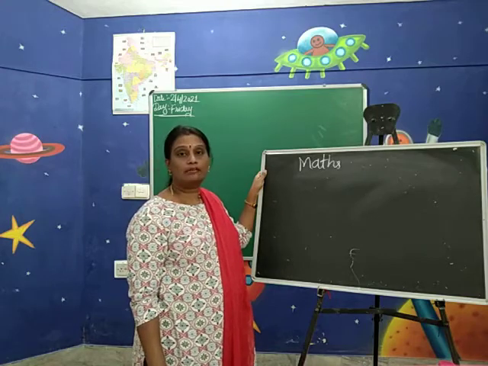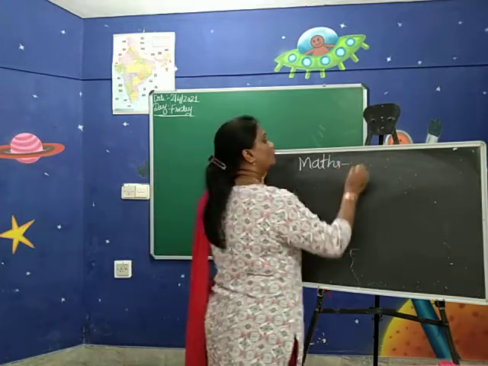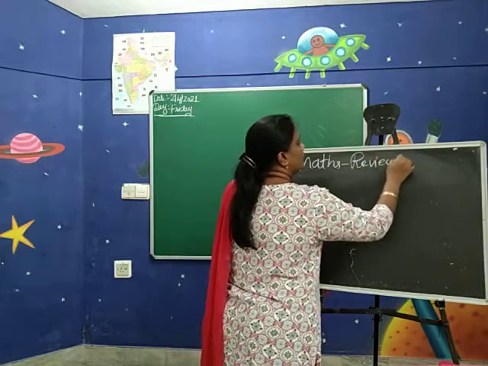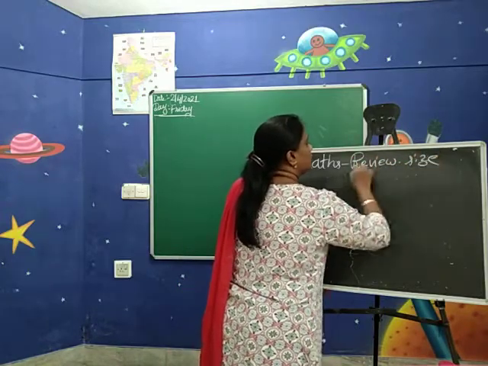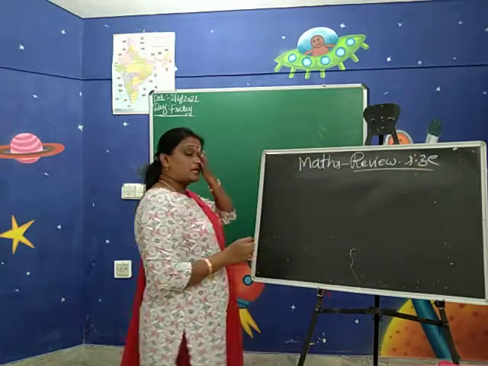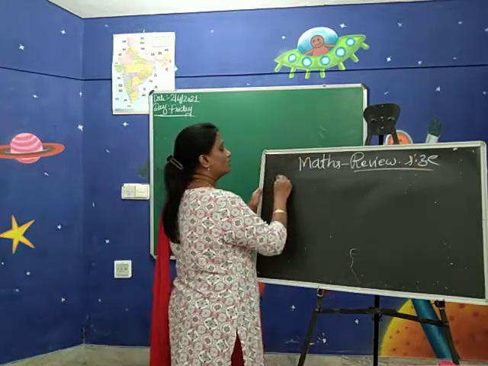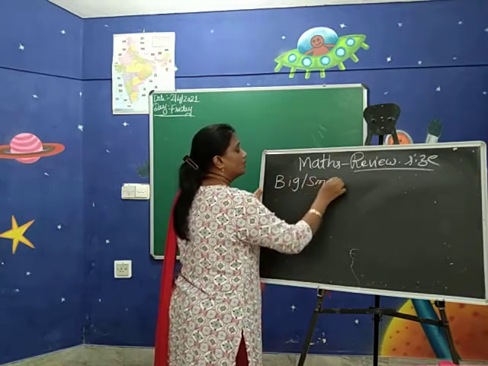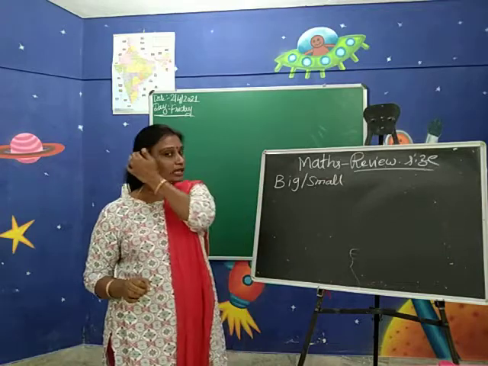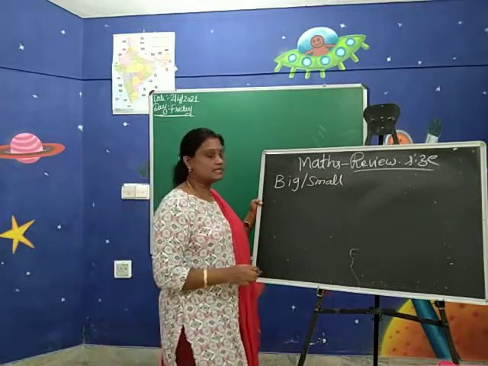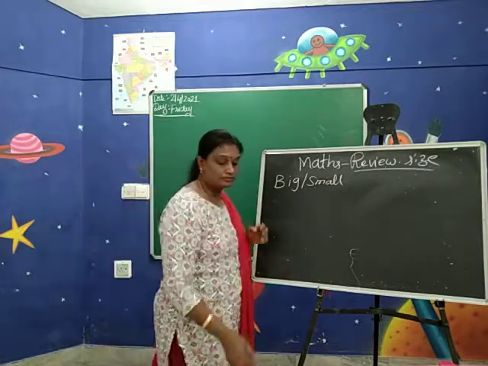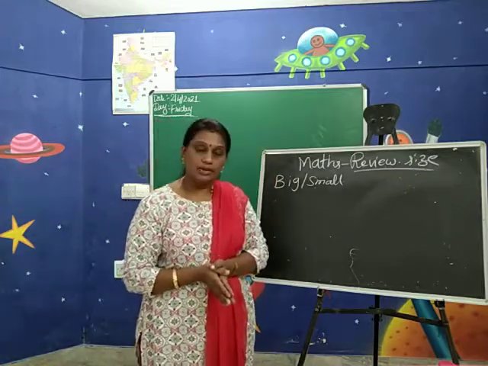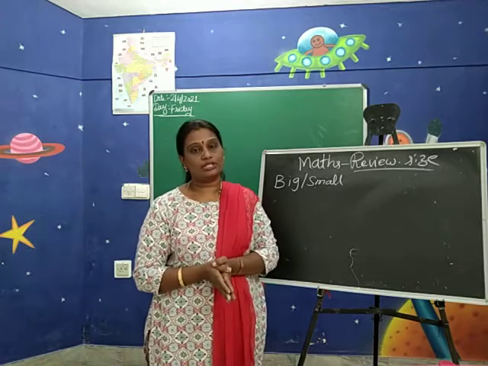Okay, today I will take maths first. In the maths, I am going to do the concept review of size. Reviewing the size. In that, I am going to take first big and small. First, I will show you the big and small. Okay, children. Shall we start? Yes. See, for big, I will give the meaning of big. Big and small are opposite to each other.